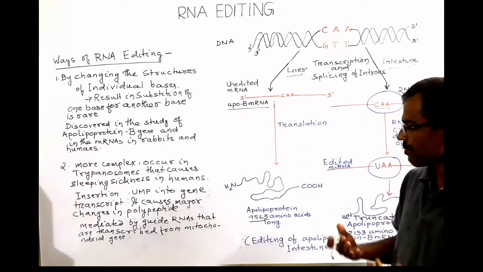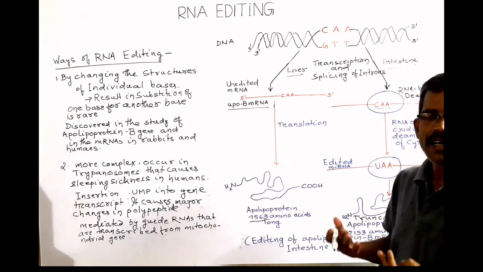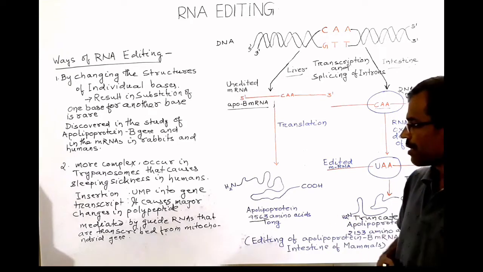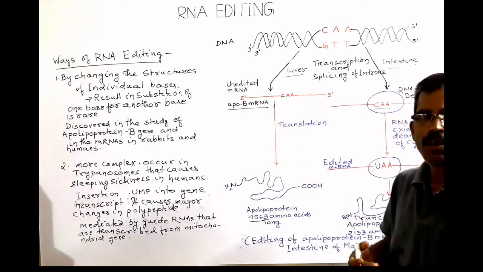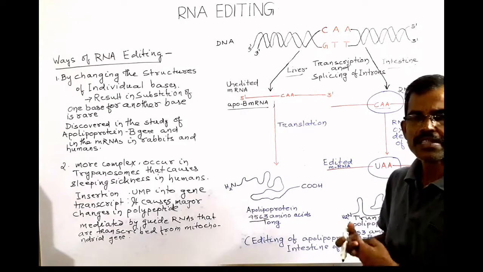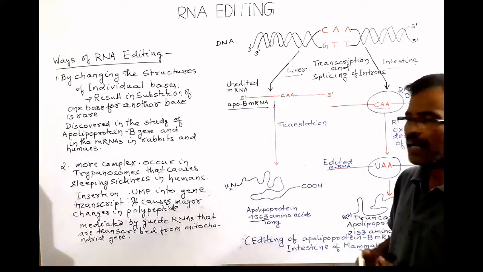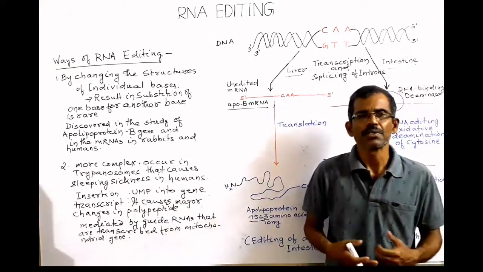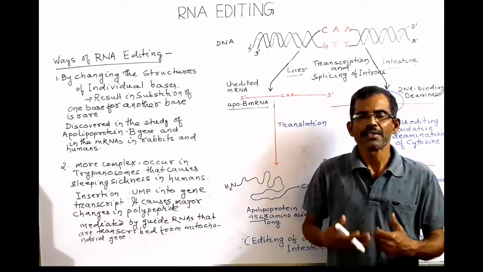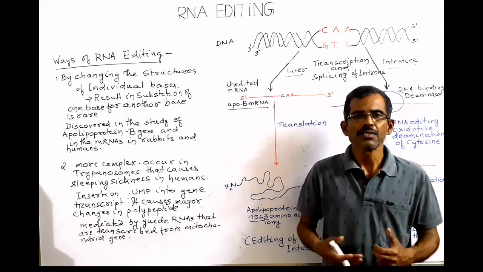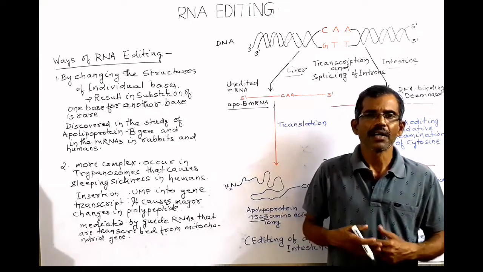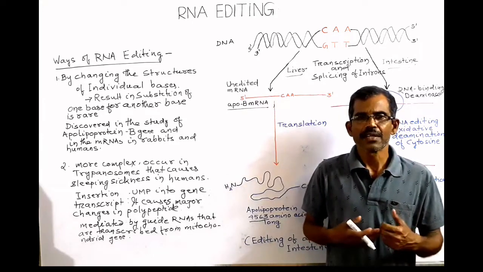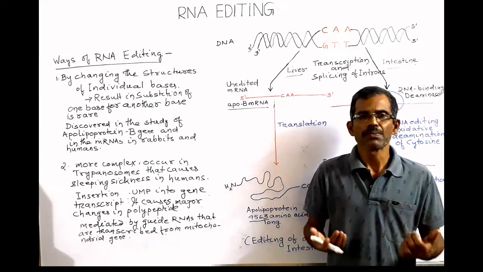The presence of adenine on the guide RNA in the gap results in the insertion of uracil. This results in RNA editing. So these are the two important mechanisms by which RNA can be edited. What is the reason behind this RNA editing? The answer to this question is purely speculative.